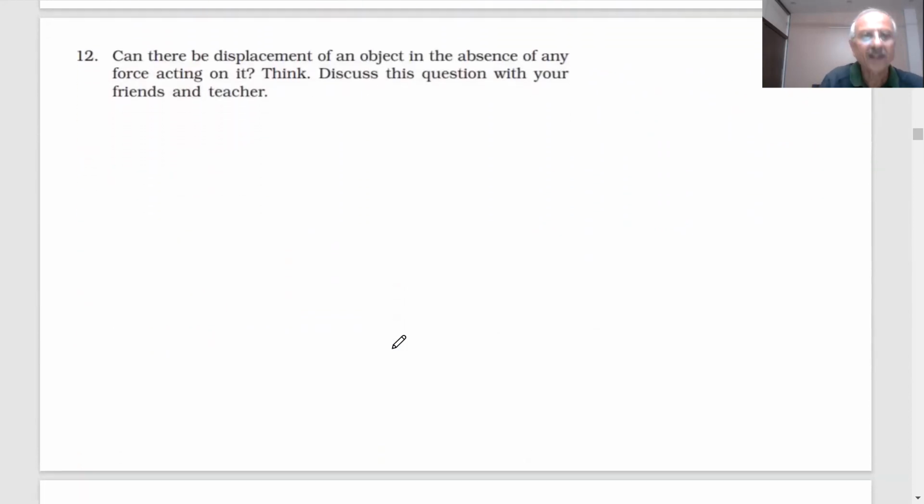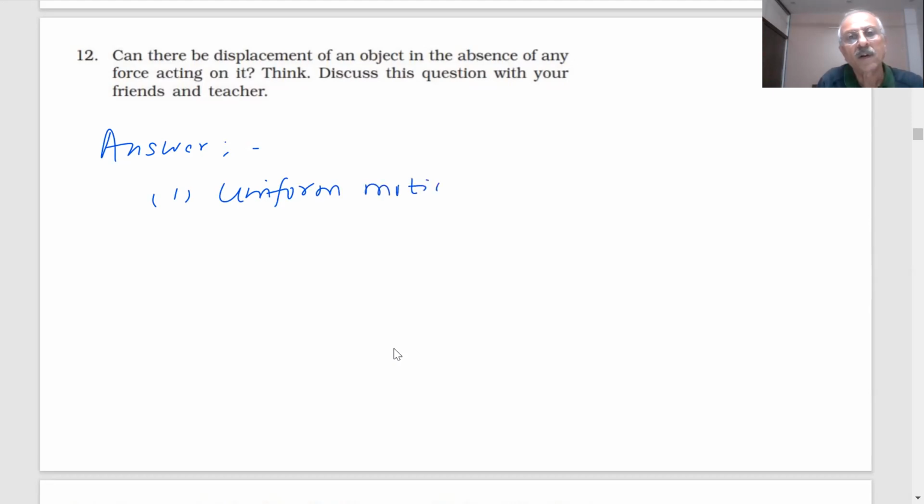Next question. Can there be displacement of an object in the absence of force acting on it? Think, discuss the question with your friends and teacher. If the object is moving with a uniform motion, what happens in a uniform motion? In the absence of external force, what will happen?